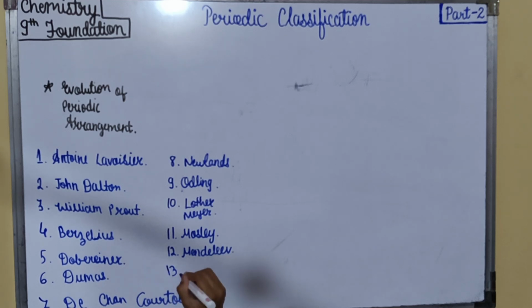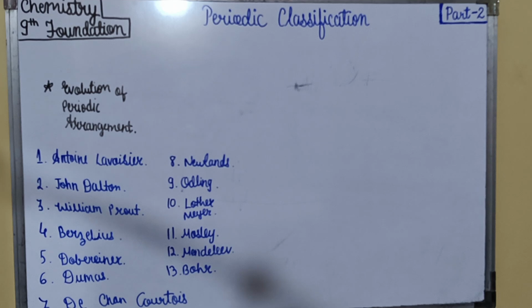And the 13th one was Bohr. Bohr modified the modern periodic law based on the atomic numbers to that of the electronic configuration. His table was called the long form of the periodic table.